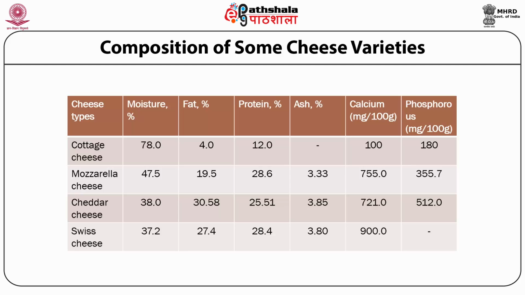Cottage cheese, having the highest moisture content, has the least calcium and phosphorus, respectively 100 milligrams per 100 grams for calcium and 180 milligrams of phosphorus per 100 grams.